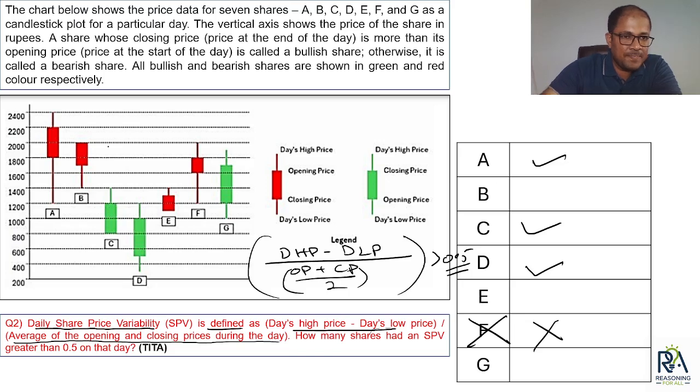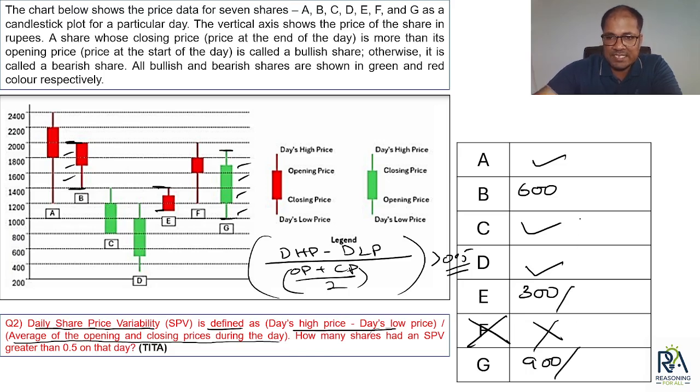Okay, let's get B. So high price minus low price. High price is 2000 and low price is 1400. How many gaps? 1, 2, 3. That gives 600. Then for E, high price is 1400 and low price is 1100. So 1.5 gaps. 1.5 means what? 300. Then G, high price is 1900 and low price is 1000. How many gaps? 1, 2, 3, 4, 4.5. So 4.5 means what? 900. So here I have 900.